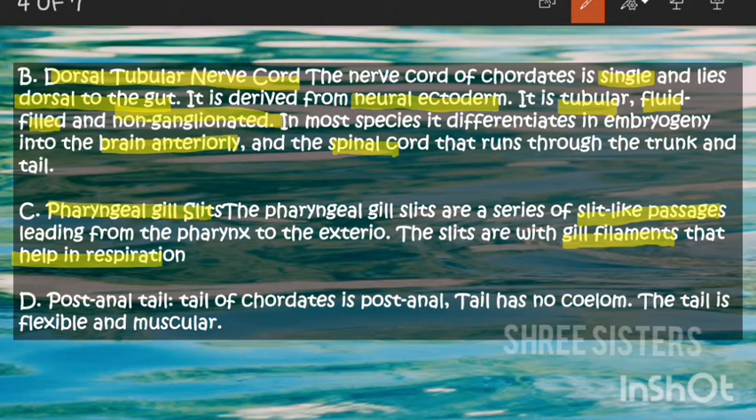Next, the post-anal tail. The tail of chordates is the post-anal tail. Nothing but the tail; you all know what a tail is. And the tail doesn't have any coelom. It doesn't have any opening or hole, you could say. And the tail will be flexible and muscular.